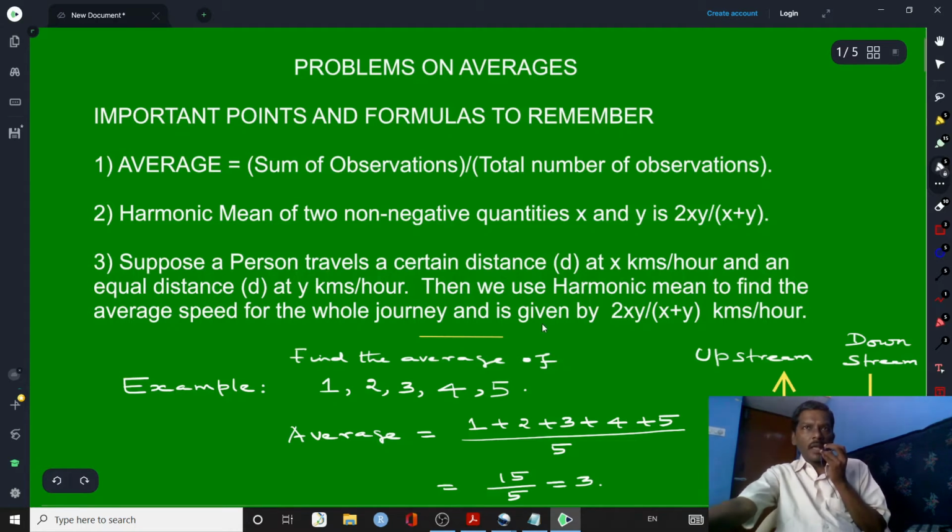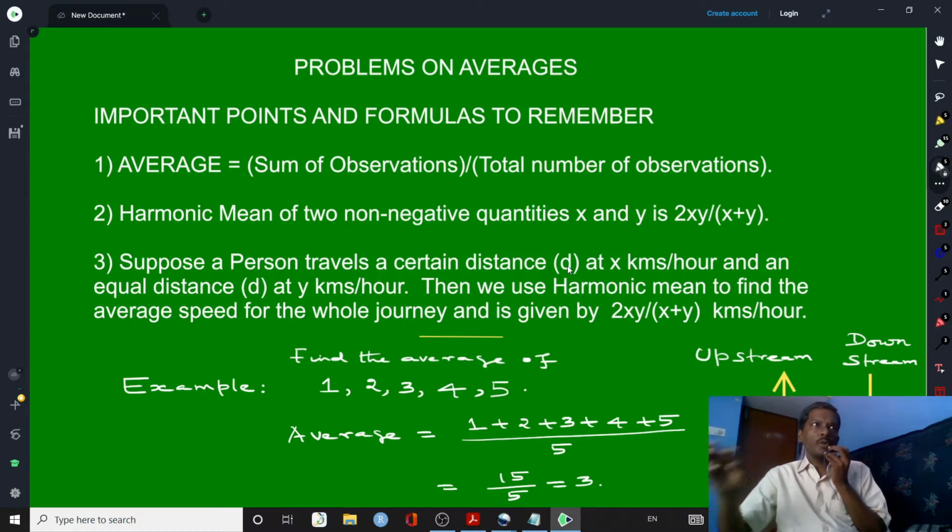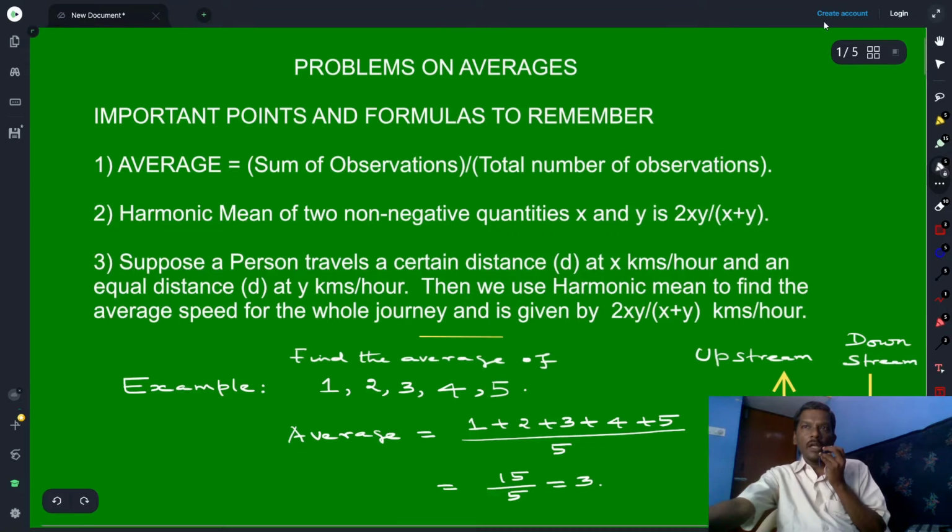So we may raise a question: how can the same distance be covered at two different speeds? There are two options to it. Either we can change the speed, increase or decrease, to cover the same distances at two different speeds, or there is a situation when you are going uphill your speed will be less, and when you are going downhill your speed will be more.